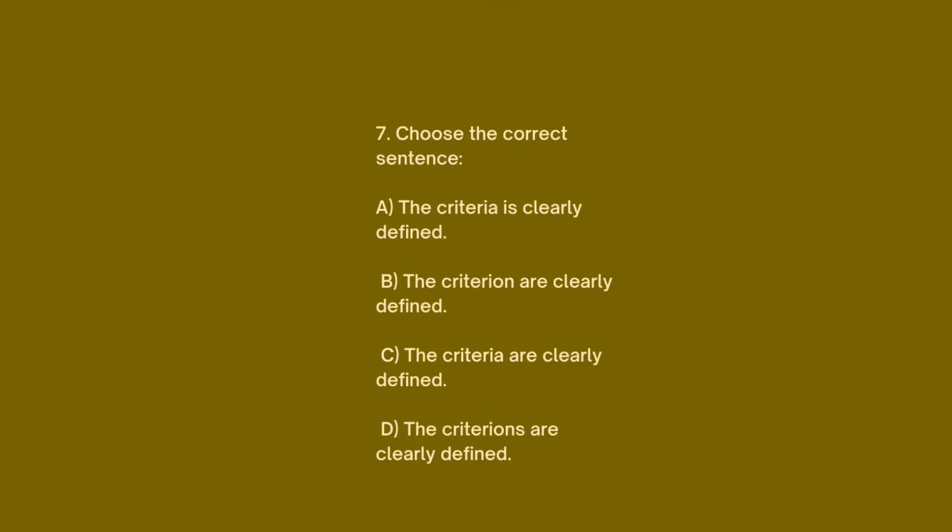7. Choose the correct sentence. A. The criteria is clearly defined. B. The criterion are clearly defined. C. The criteria are clearly defined. D. The criterions are clearly defined. The answer is C. The criteria are clearly defined.